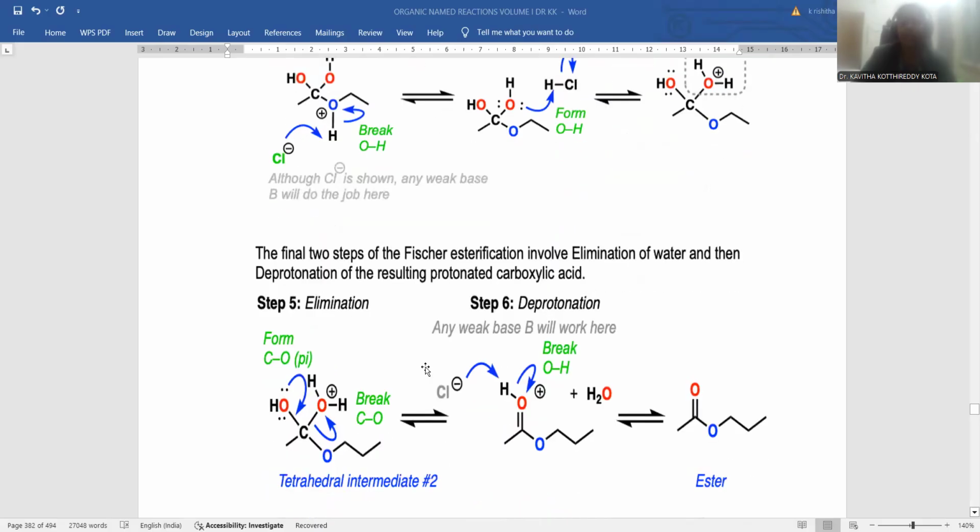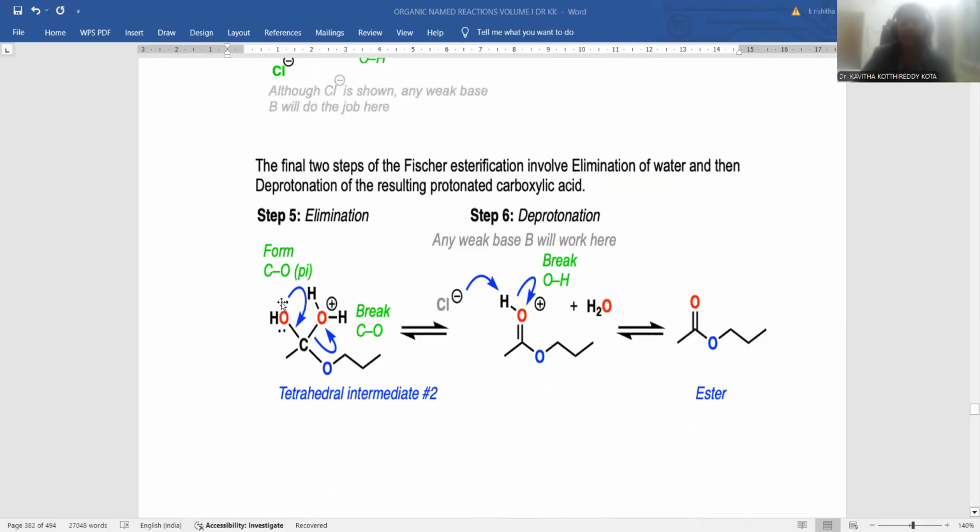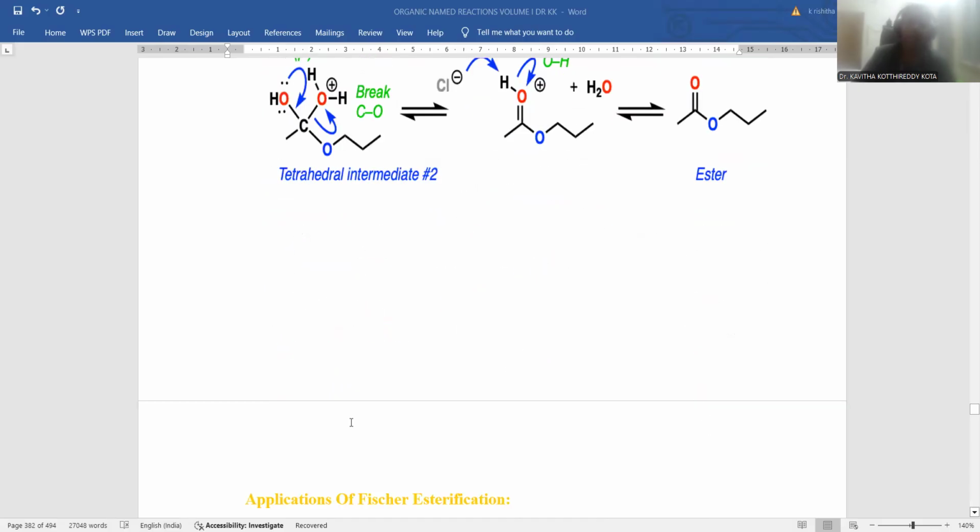After the water molecule is removed, with subsequent back polarization of electrons, there is generation of the carbonyl functionality by deprotonation as well. Simply, you get the carbonyl functionality, and we have oxygen with CH2, CH2, CH3. The entire product we got, RC=OOR, is said to be an ester. This is the way the multi-step process goes, and these many steps are required to achieve the ester as the final product.